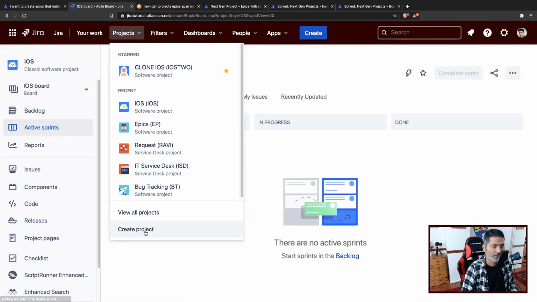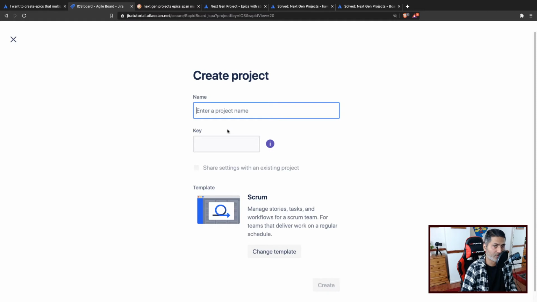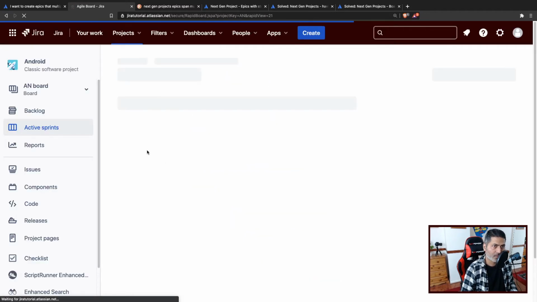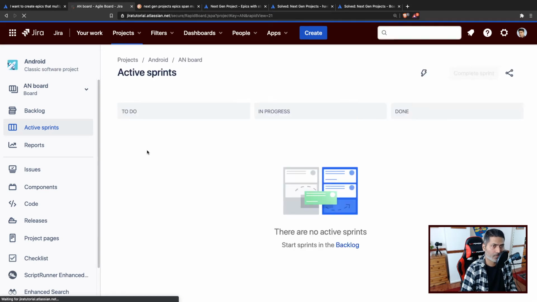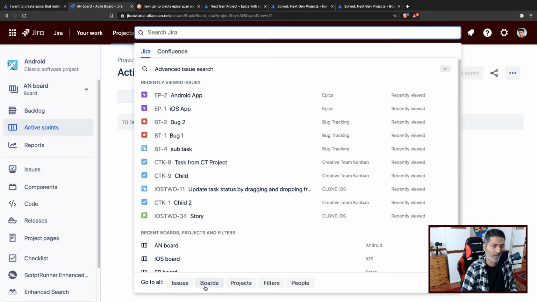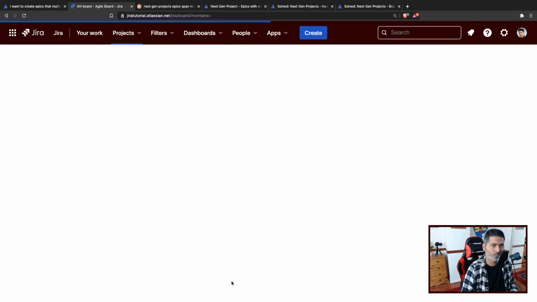So basically what I'm trying to do today is show you how it works, both for normal projects and next gen projects. The second one is Android, and we'll leave it as Scrum. So now we have one project for epics and two projects for further breaking up those epics into Android or iOS based activities. Now to manage the work, and by the way, there is nothing inside, I will create a board. So let us go to the boards and create a fresh board.